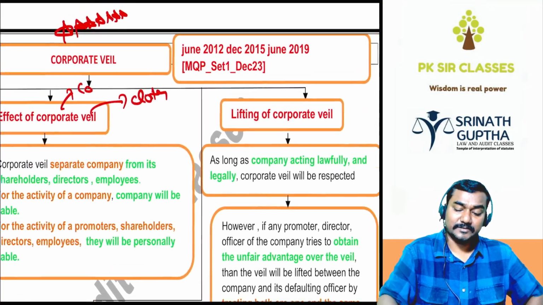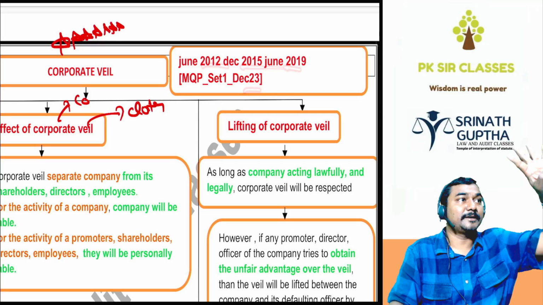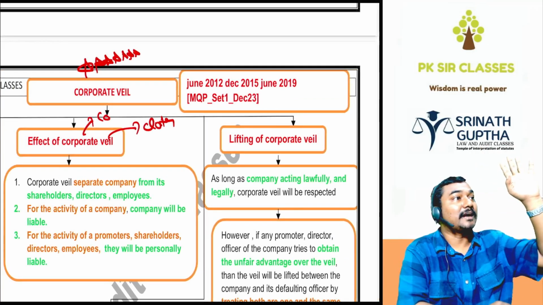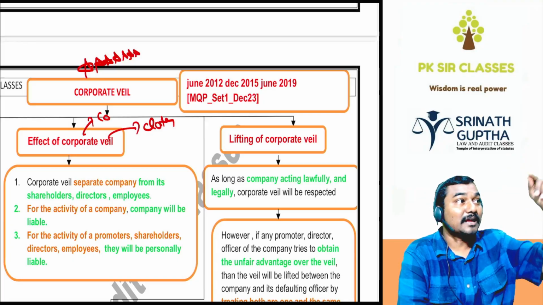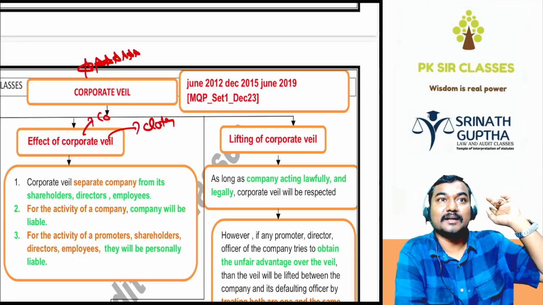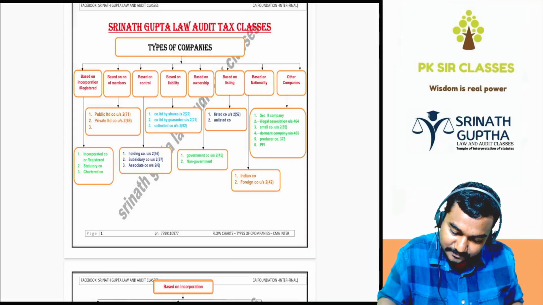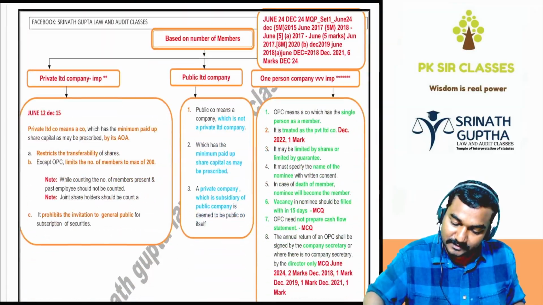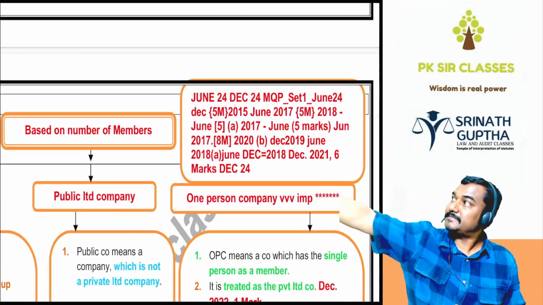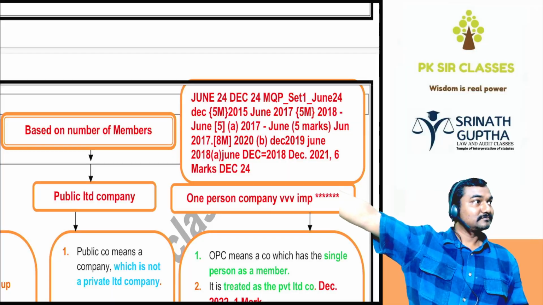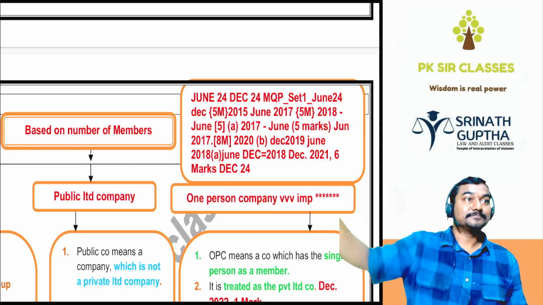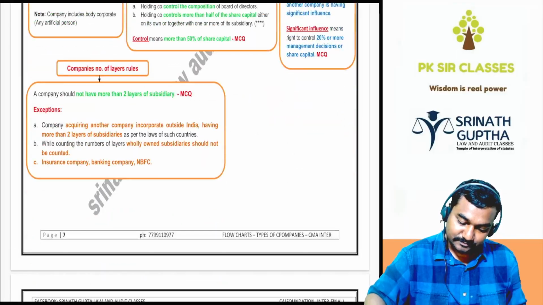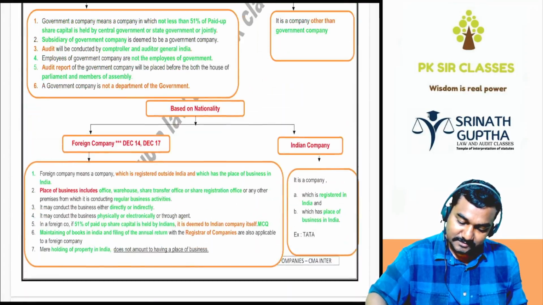This was a very important question, but for 7 marks. See, 1, 2, 3, 4 times in the exam. While we're discussing the chapter, we will discuss what will come in the exam, how many times it is coming, and what will come for MCQs also. For example, in the second chapter, types of companies, for CMA exclusively, OPC was asked many times in the exam.